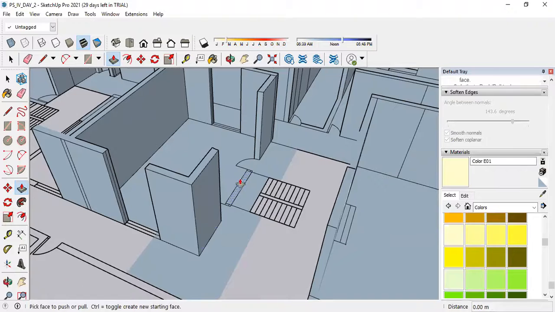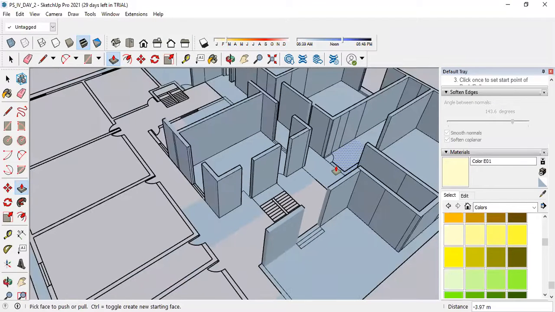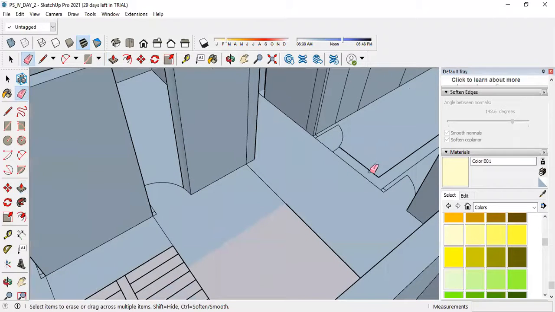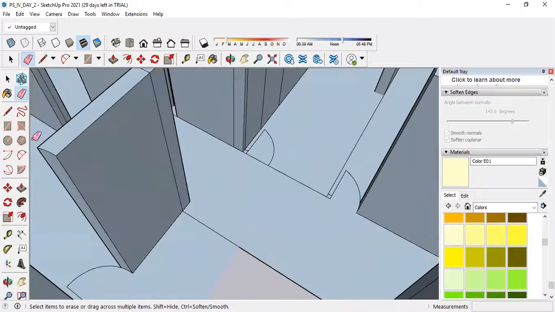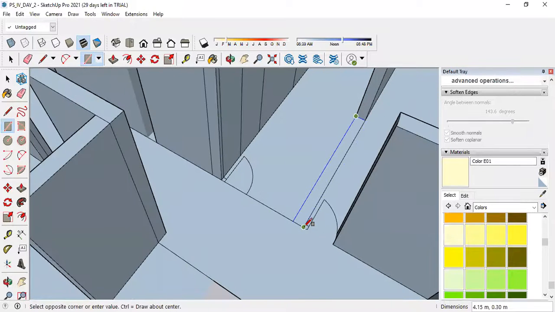This is, I think, an opening for a door. No, there is a wall. Okay, now try to draw one more rectangle over here like this.